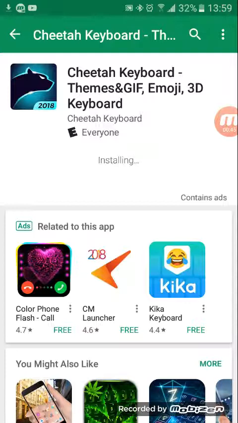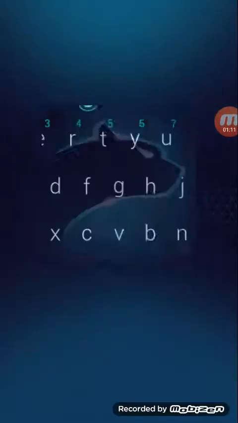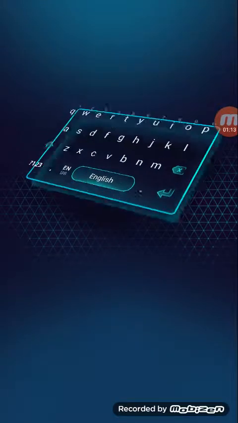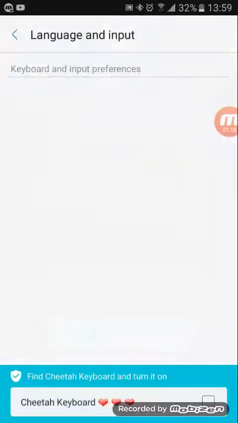When it's installed, we'll see you back when it's installed. Okay, when it says open, you press it. It'll ask all these questions. You just keep on pressing enable.